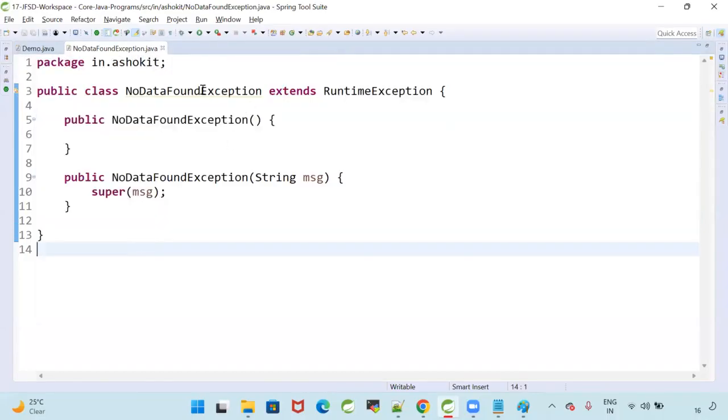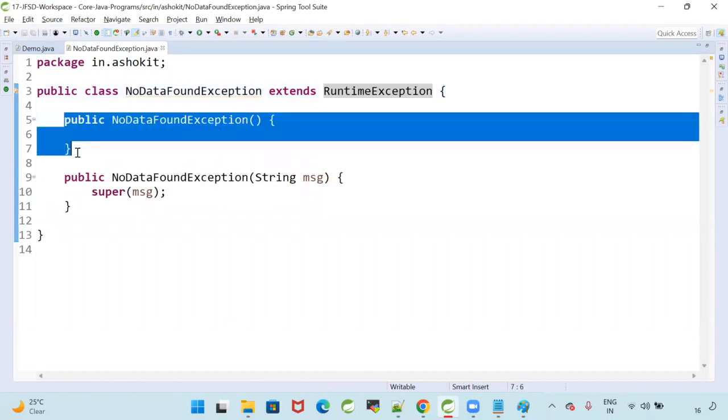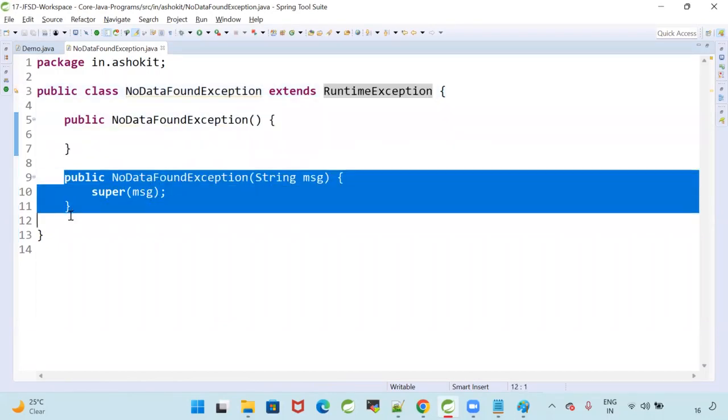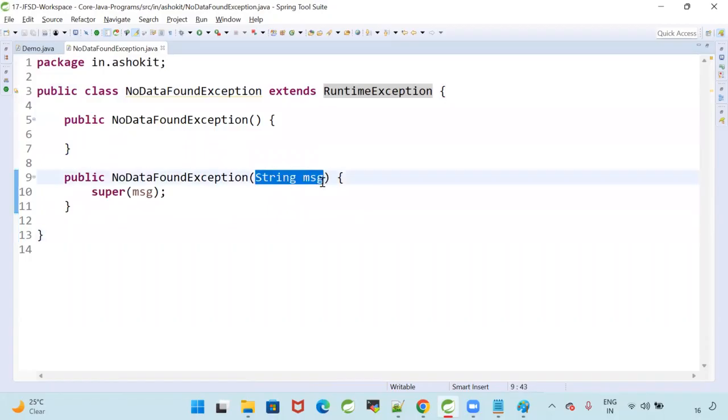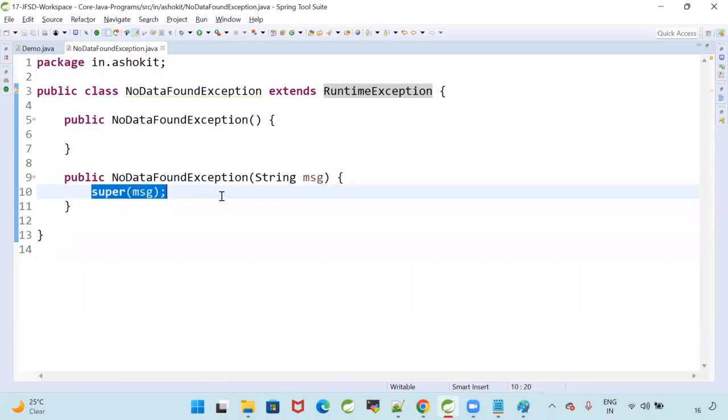Public class NoDataFoundException extends RuntimeException. NoDataFoundException and NoDataFoundException(String message). So can I call this an overloaded constructor? Yes. Inside this constructor I am calling the super class constructor.